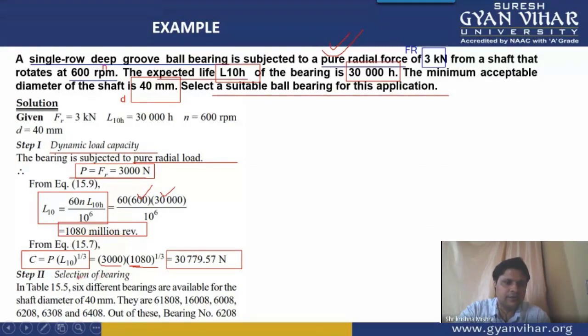Now, based on it, you see the table in which the type of bearing is listed based on the value of dynamic load. If you want to select the bearing, then corresponding to this particular dynamic load and this diameter of 40 mm, in the table you can see that the bearings are 61808, 16008, 6008, 16208. In my coming video lecture, I will tell you how this particular number of the bearing is assigned. All right, out of these, we will use 6208 as the bearing.